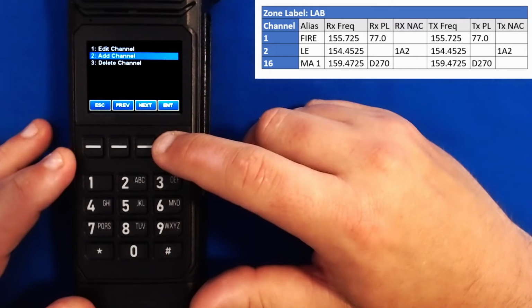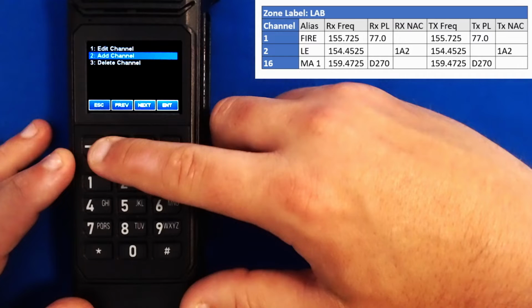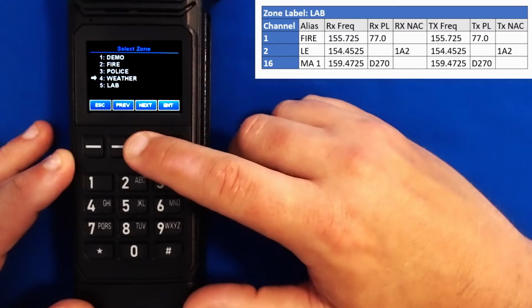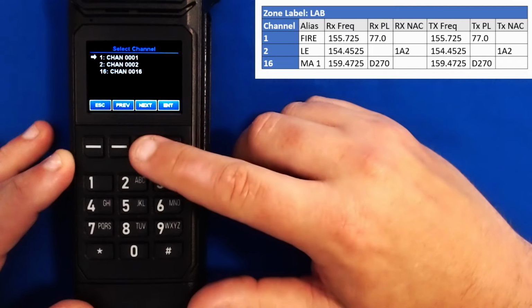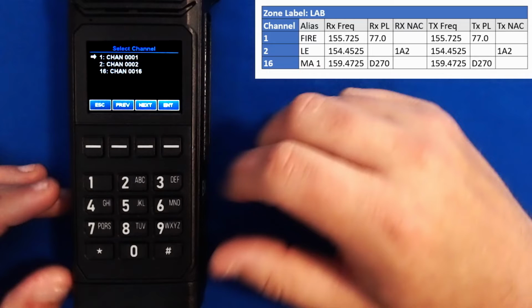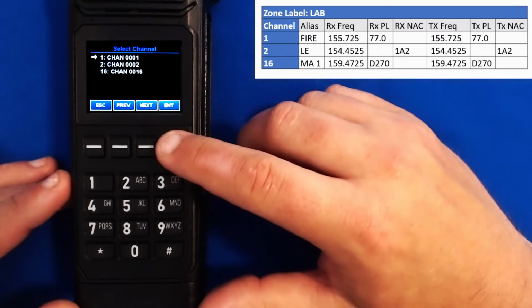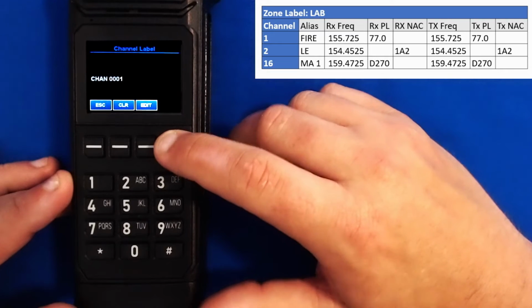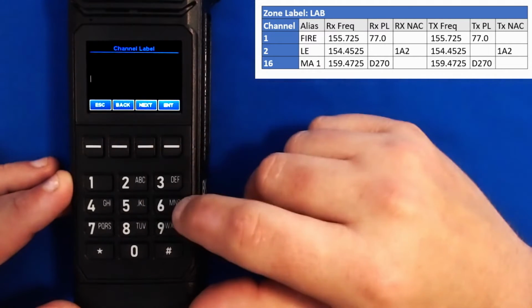Now that I've added my 3 channels, let's edit them. Let's scroll up to edit. Let's select the zone the channels are in. And now we can see the 3 channels we added, channel 1, channel 2, and channel 16. Let's press enter to edit channel 1, and let's begin at the channel label. I'll hit clear and type in fire.